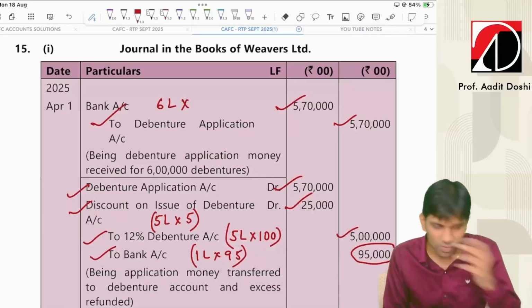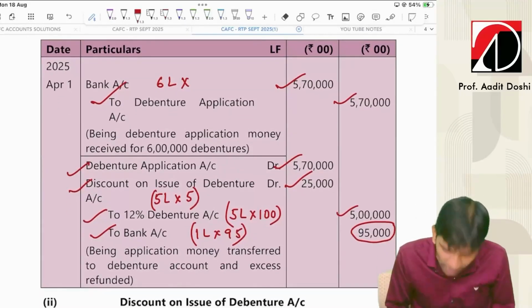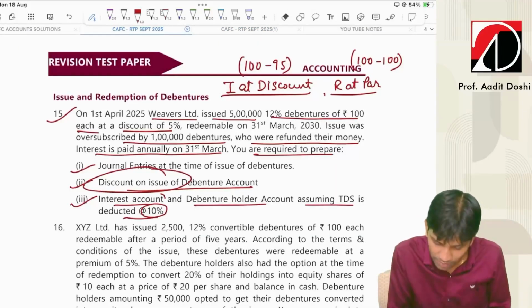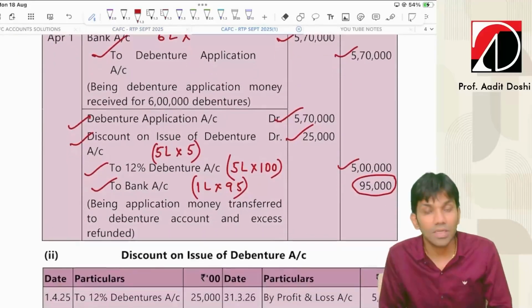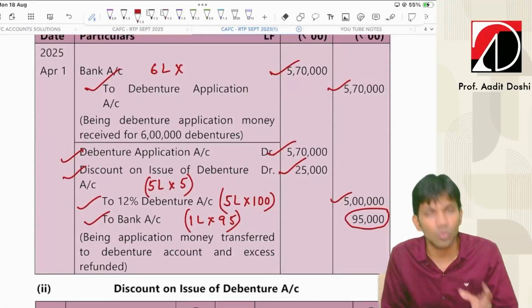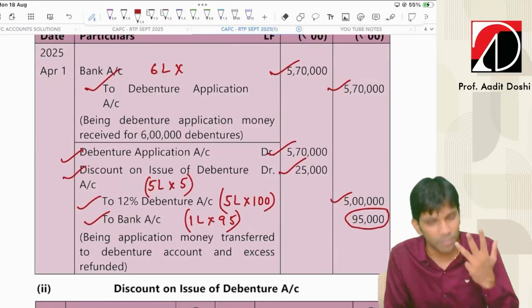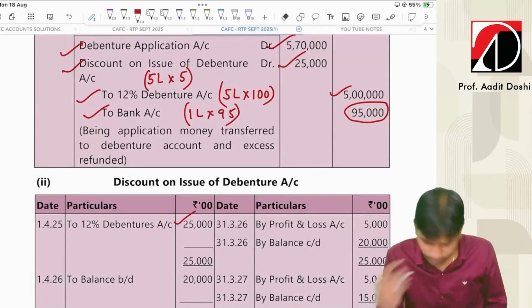That's it. Very simple question. Only entries relating to the issue of debentures they asked. After that, they have asked ledgers: discount on issue account, interest account, and debenture holder account. Fine. So basically, what is the entry for issuing debentures? Bank account debit, debenture application account debit, discount on issue debit, to 12% debentures.